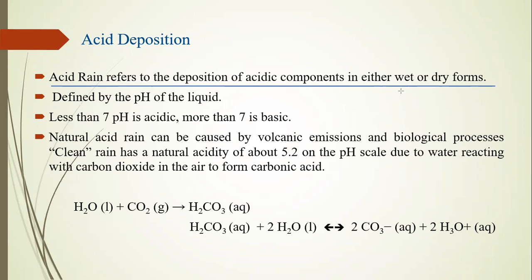Wet means there are some water particles available, as in acid rain. Dry form means they are not active until, in the presence of oxygen, they start to mix with the metal and create a chemical process. That is what we call the corrosion effect. That is called dry deposition, also an acidic effect that damages our metal.